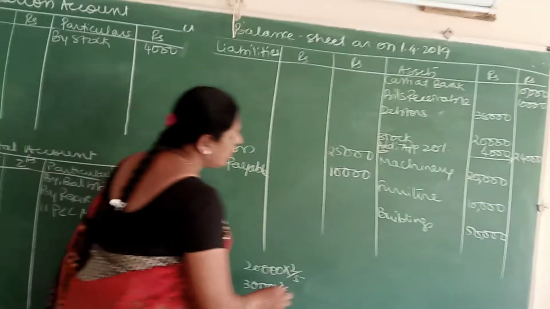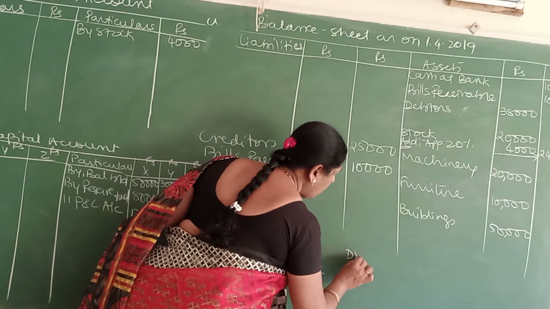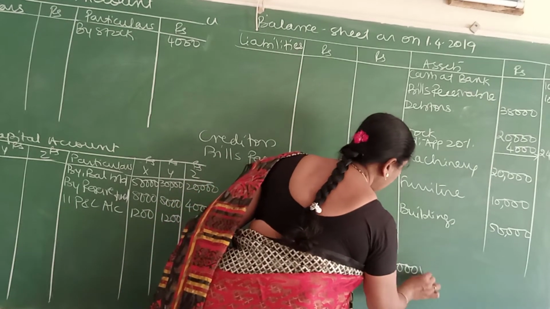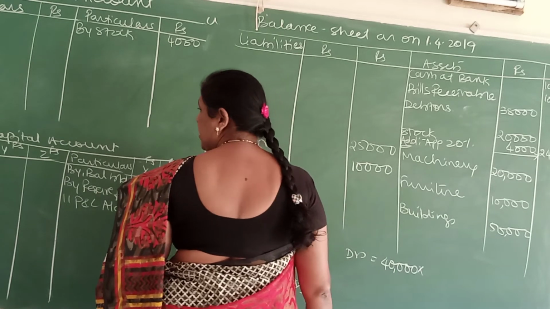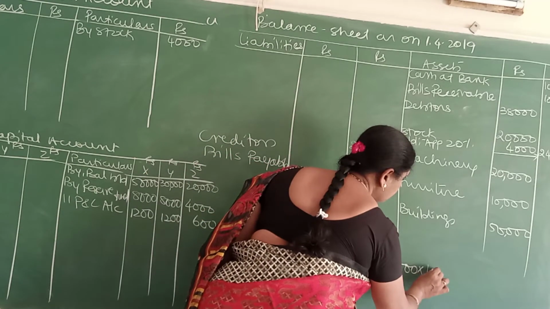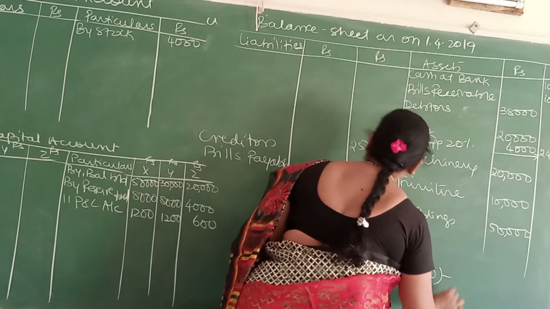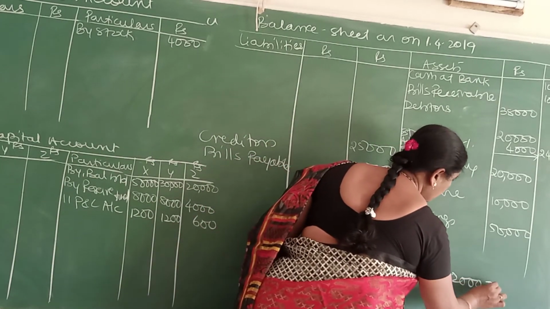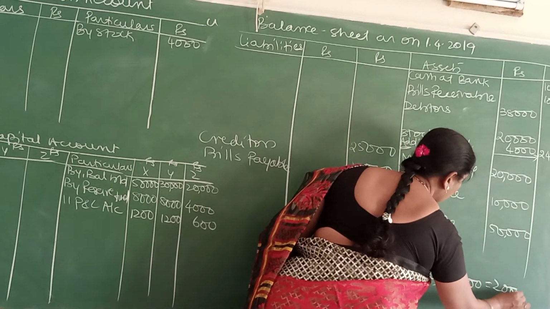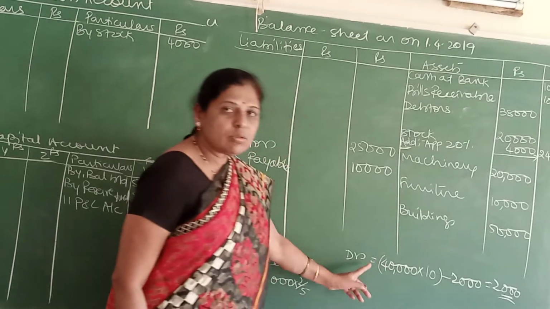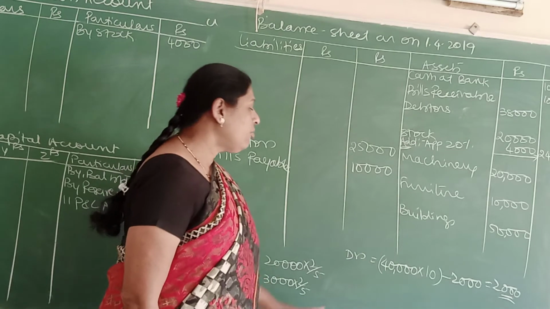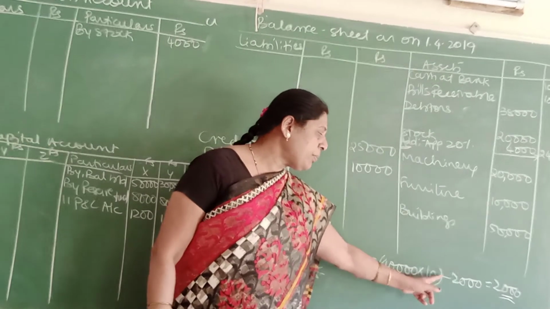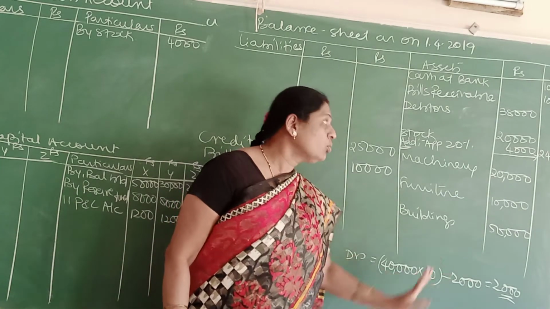So the debtors in the inner column is 40,000. 40,000 into 10% will be 4,000. Minus 2,000 which is already provided. You get the answer 2,000.